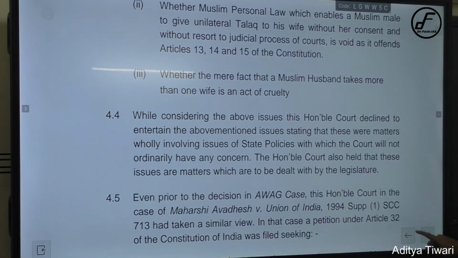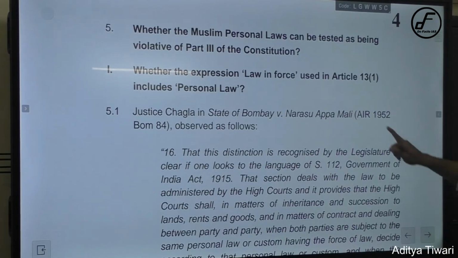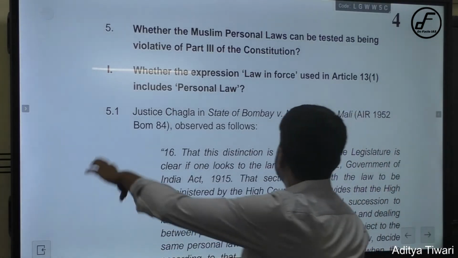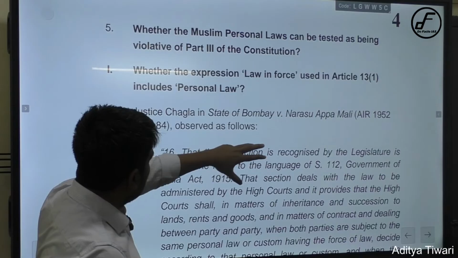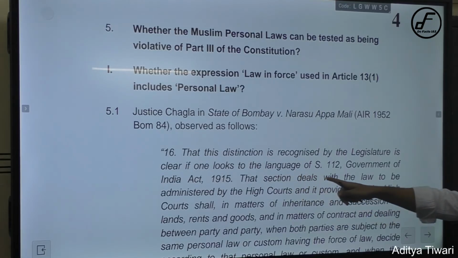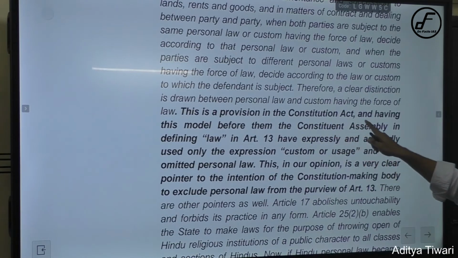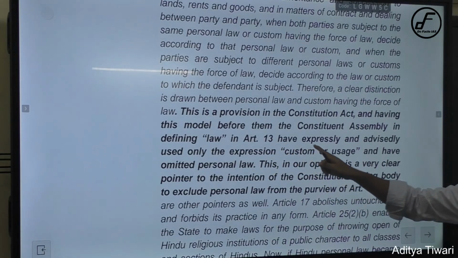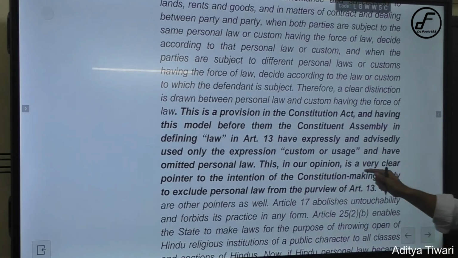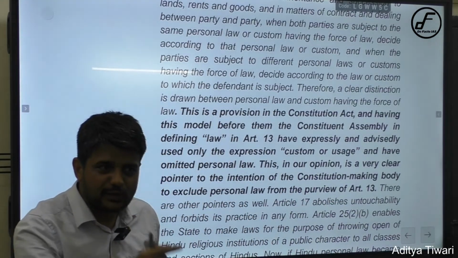In fact, he talks about here, considering the issue declined the above. Yes, State of Bombay. See, Justice Sagla in State of Bombay versus Narasu Appamali. There is a distinction recognized by the legislature, one has to look at the language of Section 12 of the Government of India Act. And further he writes, this provision in the Constitution Act and having a model before them, the Constituent Assembly, in defining Article 13 of the law, have expressly and advisedly used only the expression custom or usage and have omitted personal laws. Right, so there was a specific debate whether we should have the word personal law or not.